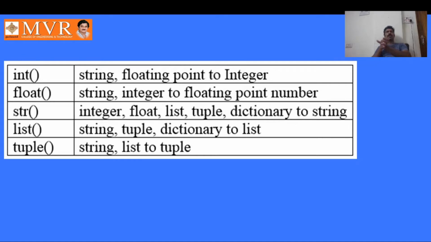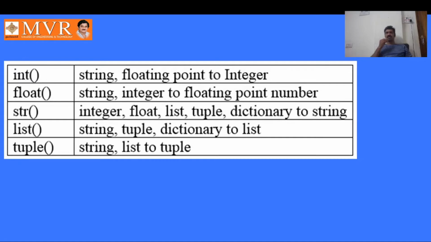Float of input, enter number. That number will be converted into float. It may be a string converted to float, or an integer converted into a floating point number. Next, string. The str function is used to convert integer, float, list, tuple, dictionary to string. Using the str function we can convert integer, float, list, tuple, dictionary to string.